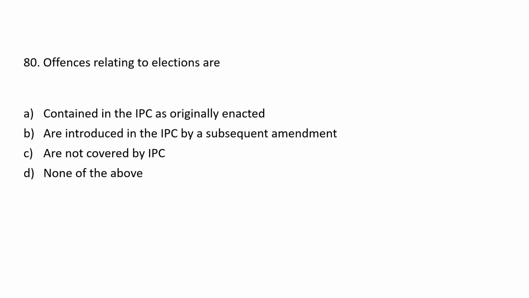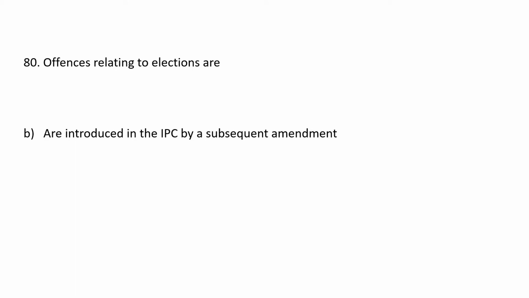Next, offences relating to elections are: A. Contained in the IPC as originally enacted. B. Are introduced in the IPC by a subsequent amendment. C. Are not covered by IPC. D. None of the above. Answer is B. Are introduced in the IPC by a subsequent amendment.